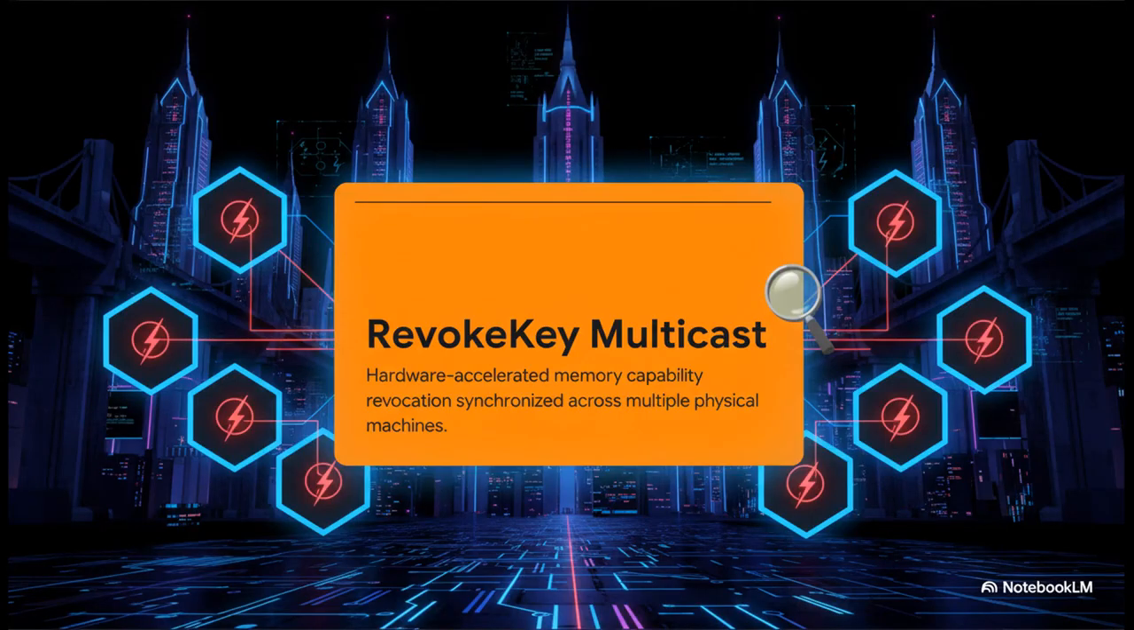But what about security, right? If our cluster needs to revoke a capability, like instantly shutting down an untrusted domain, doing it just locally isn't enough anymore. So we're implementing revoke key multicast. This mechanism allows us to perform hardware-accelerated memory capability revocation, literally flipping the Intel PKU bits, synchronized simultaneously across multiple physical machines in the cluster.